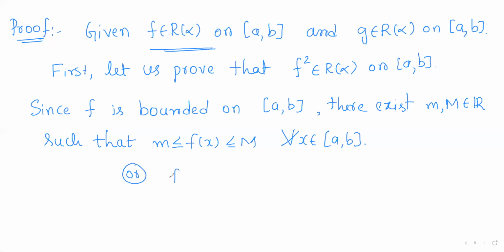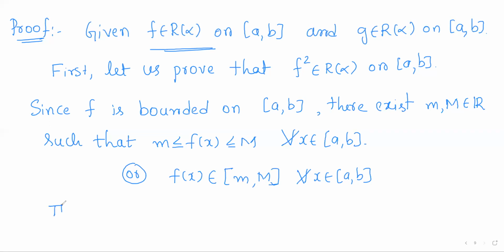Or equivalently, as x varies over [a, b], f of x lies in the closed interval [m, M]. So that shows that for all x in [a, b], f of x are mapped into the closed interval [m, M].